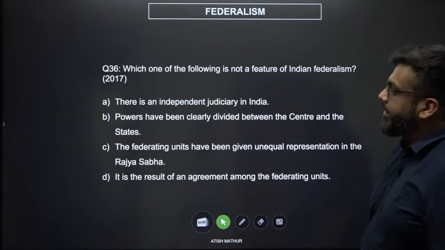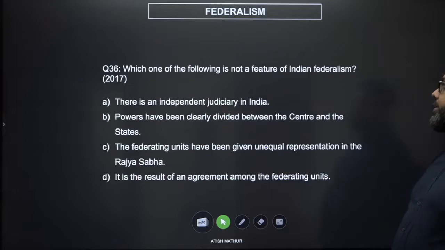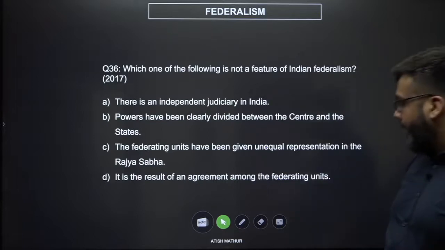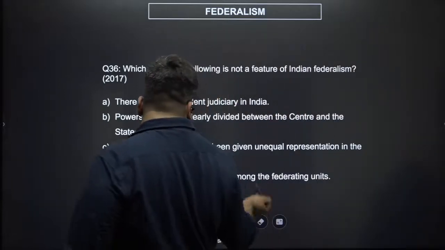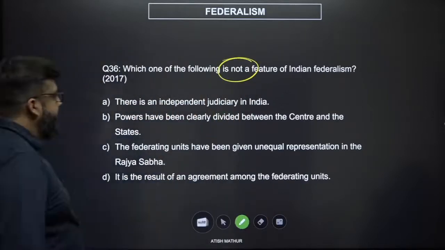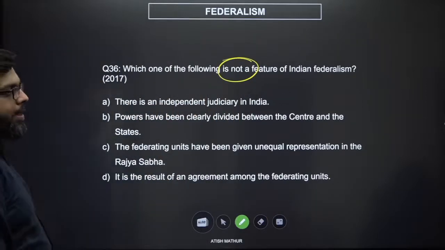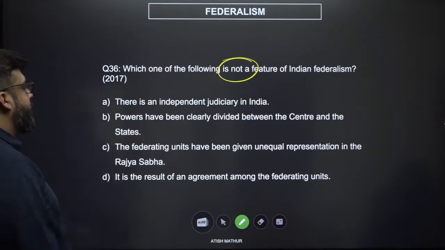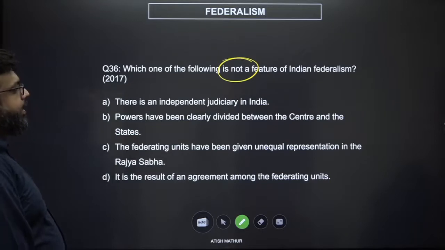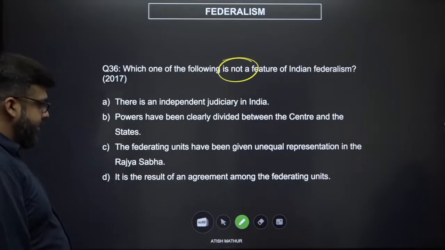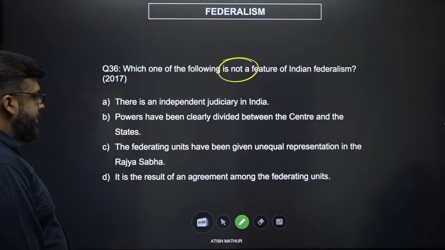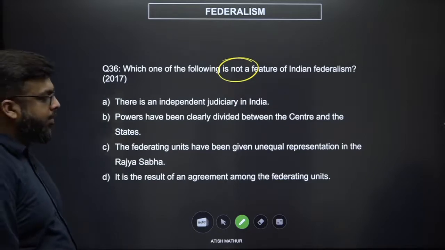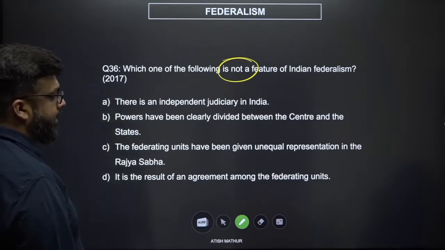Now, 36. Which one of the following is not a feature of the Indian federalism? Is not a feature, we must keep that in check. There is an independent judiciary in India. Powers have been clearly divided between the center and the states. The federating units have been given unequal representation in the Rajya Sabha. It is the result of an agreement amongst the federating units.